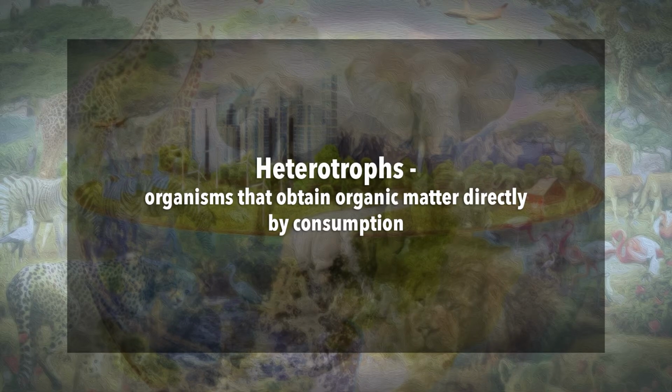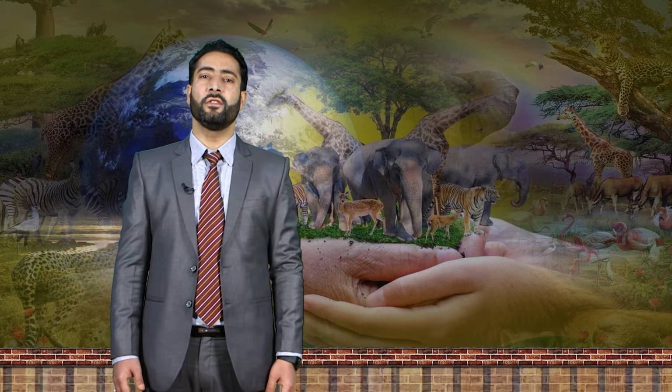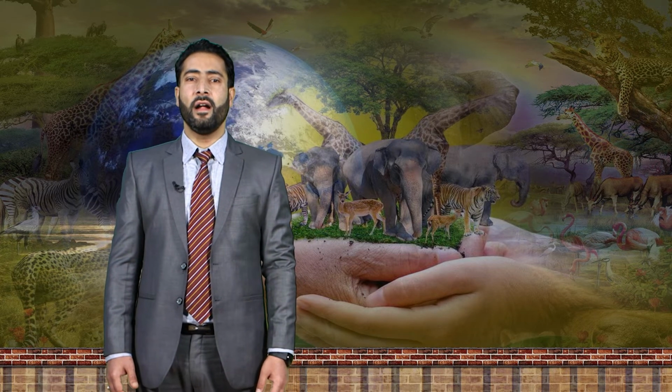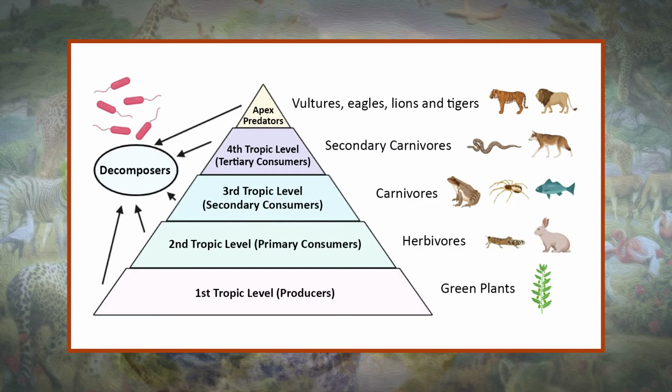The heterotrophs are organisms that obtain organic matter directly by consumption. Unlike the autotrophs, they do not have the ability to manufacture their food from inorganic sources. Thus, they hunt or gather food from other organisms. Heterotrophs are therefore referred to as the consumers. They may be further grouped into primary consumers, secondary consumers, tertiary consumers, and so on.